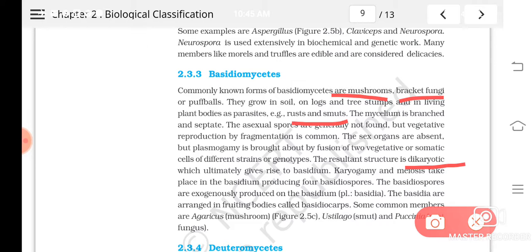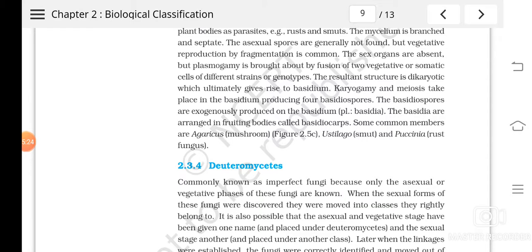So after the formation of the basidiocarp, in that basidiocarp there will be basidia, and the basidium will produce basidiospores. The basidiospores are the sexual spores which are formed at the tip of the basidium, and the basidium is found in the basidiocarp. What we see as the mushroom is the basidiocarp. Understood? So these are the characteristics of basidiomycetes. The common examples are Agaricus, Ustilago, Puccinia, etc.